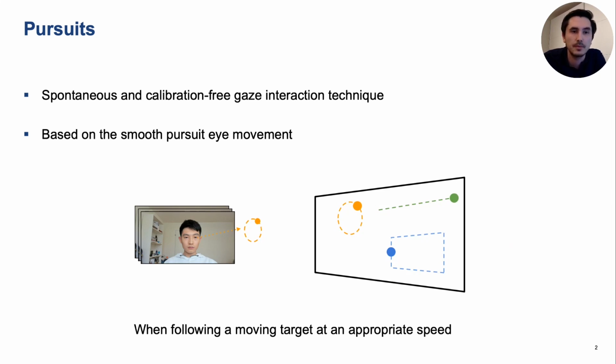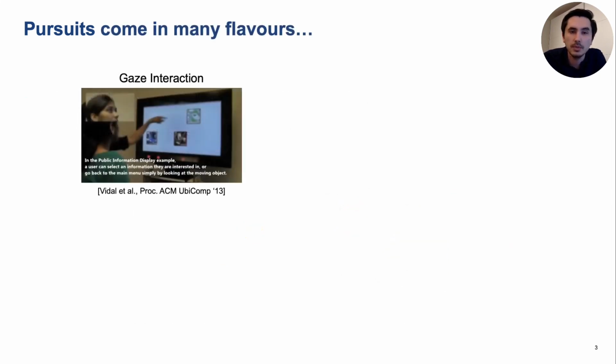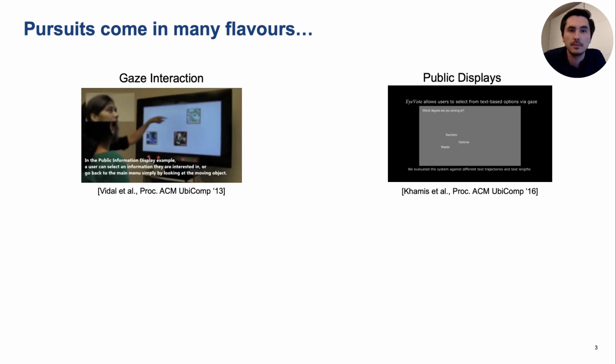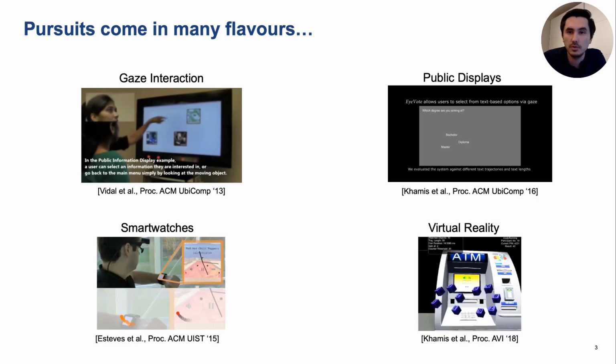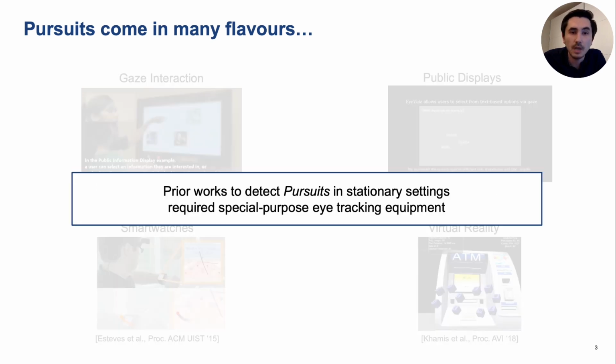The original paper introducing pursuits laid the foundation for follow-up works that cover applications in many interactive settings, such as public displays, smartwatches, and even virtual reality. However, all of these works rely on dedicated eye-tracking equipment, which hinders the large-scale adoption of such an interaction technique.